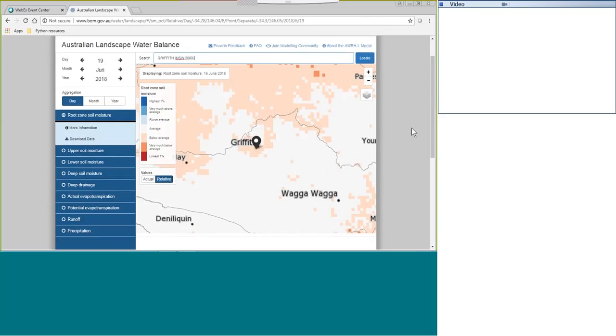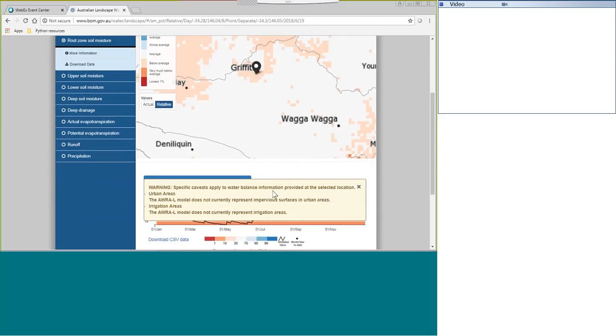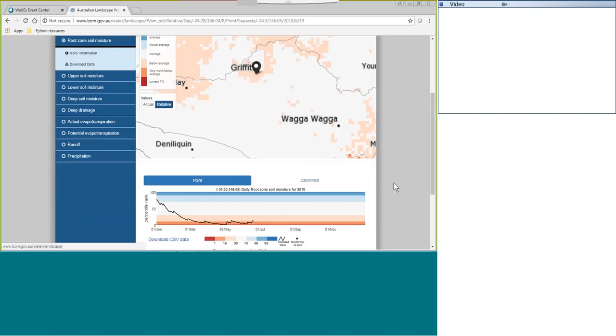Scrolling down here, we see that we get a caveat notice. This caveat notice is showing that since Griffith is a town, it contains impervious surfaces, that is urban areas, and irrigated areas, which are both processes that are not currently accounted for in the model, which sits behind the landscape water balance. And so this is just letting you know to keep that in account. By clicking exit there, we can accept the caveats and see the results.